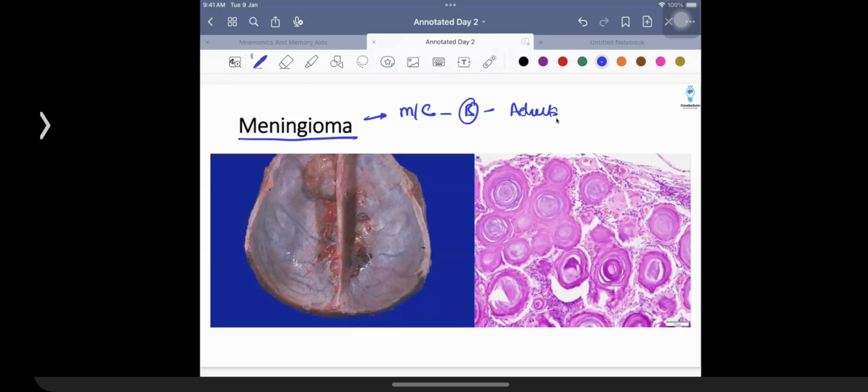Meningioma is an example of a tumor which has an important property. It is going to be arising from cells of the arachnoid matter. Arachnoid matter se arise karta hai.